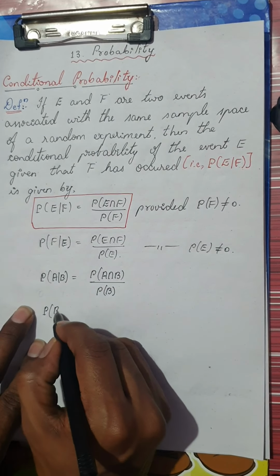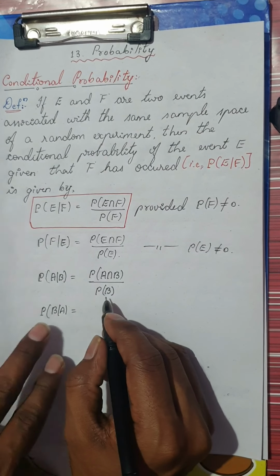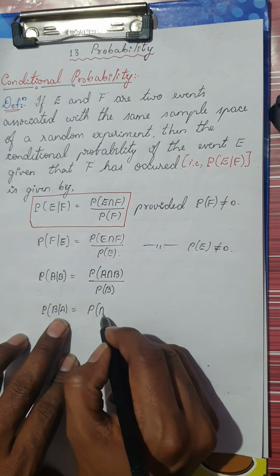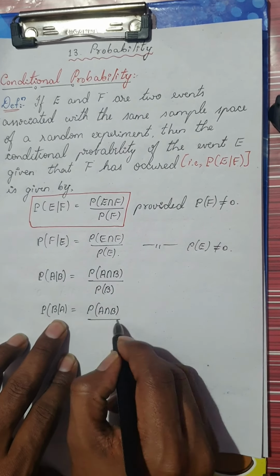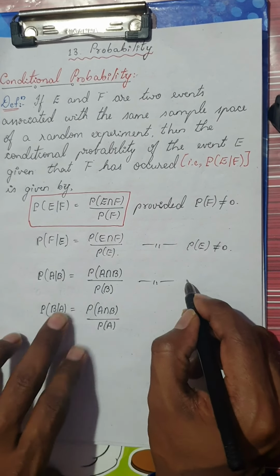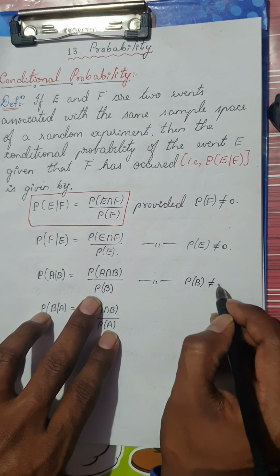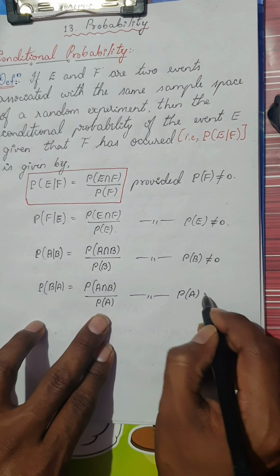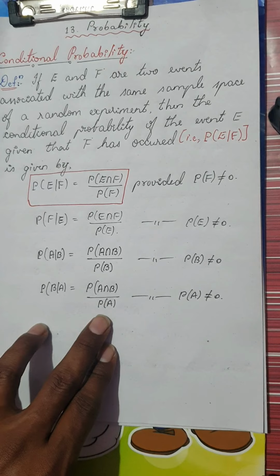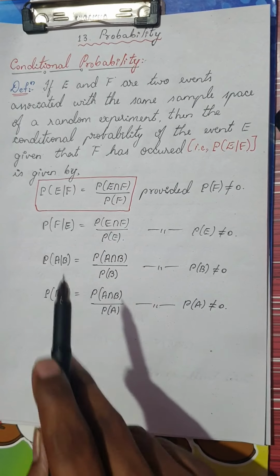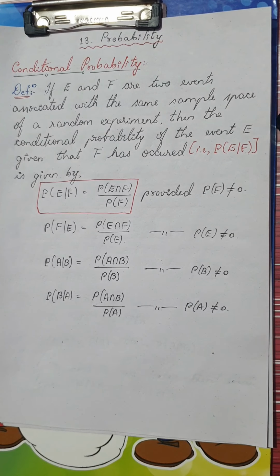Similarly, now probability of B given A. What is probability of B given A? We know that probability of B given A is, yes, Suchitra, can you tell me? It is the same: probability of A intersection B divided by probability of A. Isn't it? Very simple. Now provided in this case, your probability of B should not be 0, otherwise it would be not defined. Similarly, in this case, your probability of A should not be 0. Very simple, isn't it? Kindly remember this formula, because now you're going to use this to get your 1 marker questions.